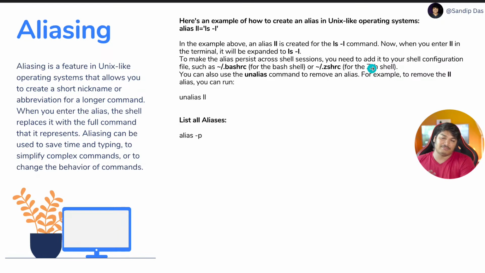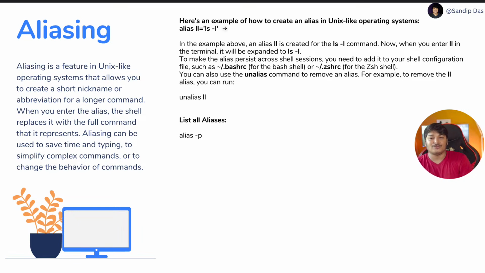Now for me, I'm a Mac user, I have the .zshrc because I'm using zsh, right? Suppose you want to do it for some EC2 instances, or maybe you're running Ubuntu, then for your Ubuntu machine, you must have a .bashrc. Okay, if you don't have one, you can of course create it in your home directory and simply add this particular command, alias ll is equal to ls -l, and from next time onward it will be available across wherever you want to run it. Okay, so that you can utilize.